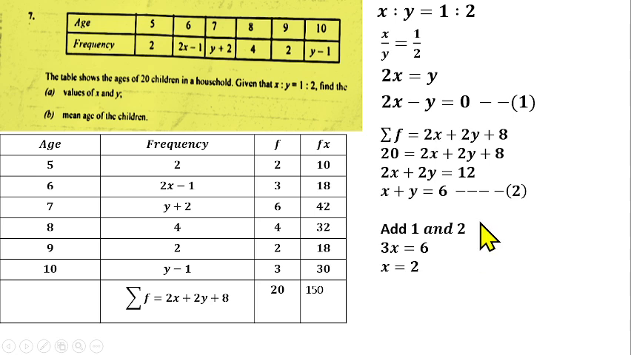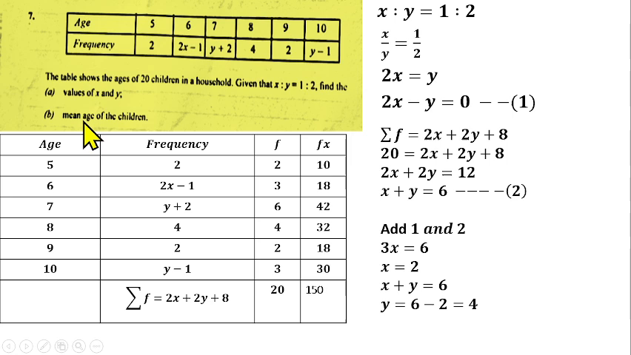Now that our x is 2, we can find the value of y by substituting the value of x into equation 1 or equation 2. I will use equation 2, x plus y equals 6. Our x is 2, so y will be equal to 6 minus 2. That means y will be equal to 4. So the value of x is 2, and the value of y is 4.